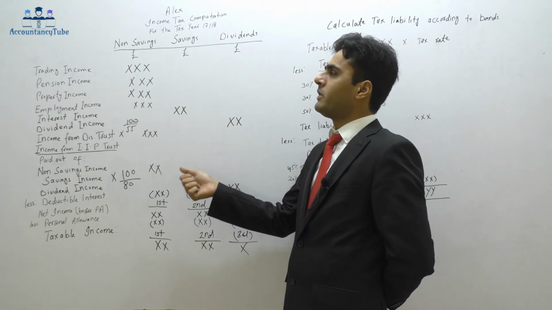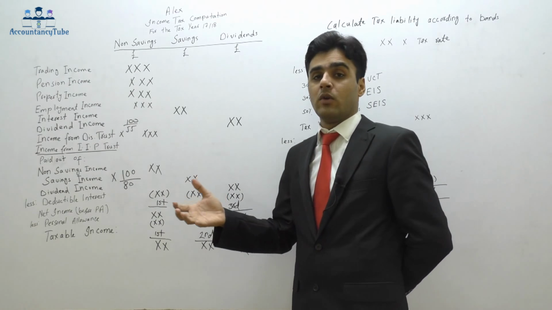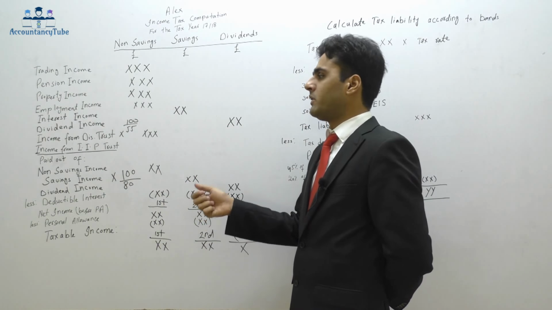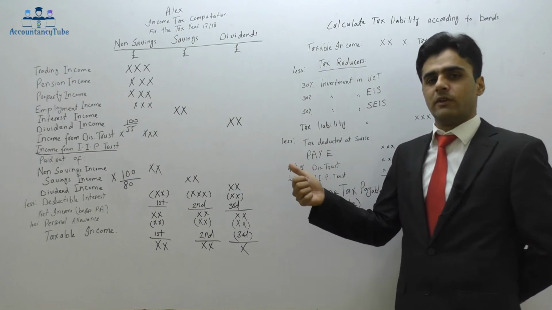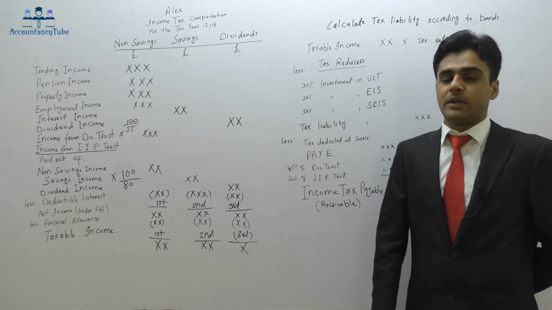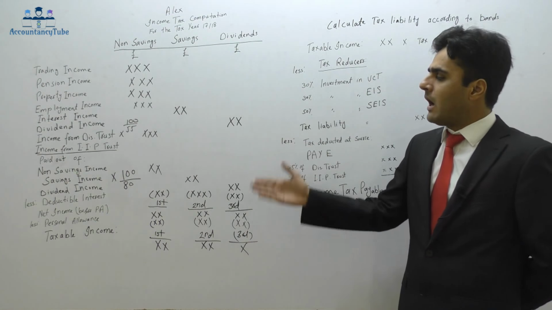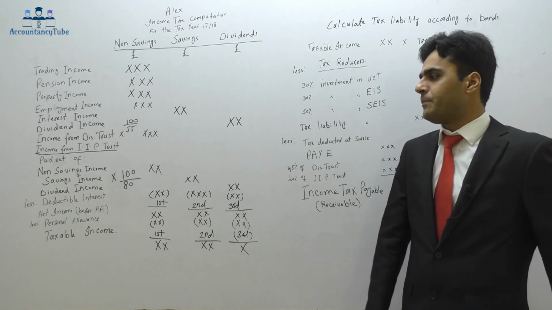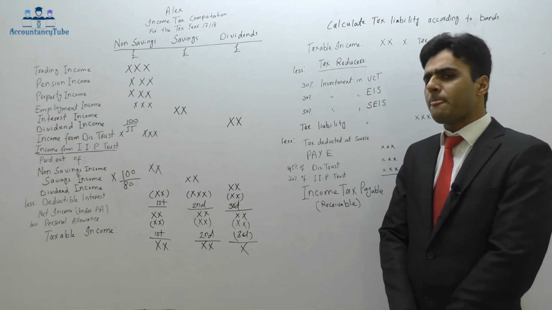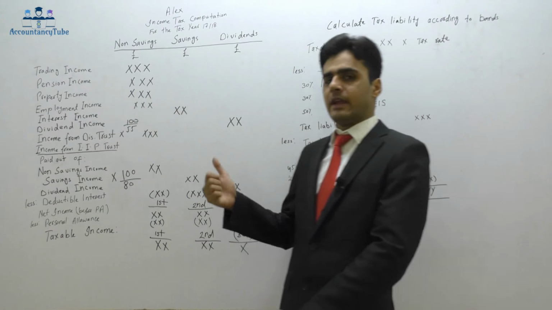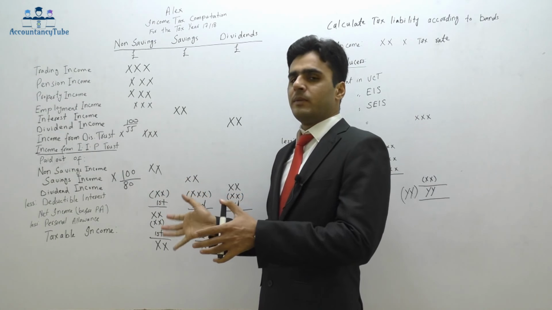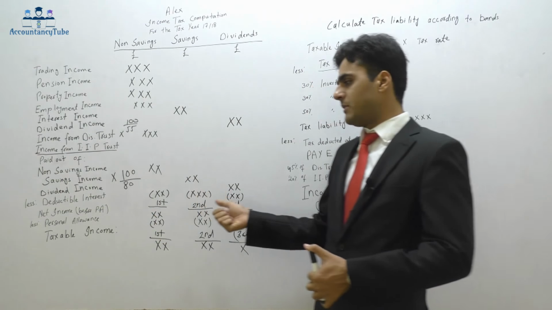It will go into the non-savings, savings, or dividend depending on what the question tells you. If the question says paid out of dividend income, it will go to the dividend income, but always gross it up, multiply by 100 over 80. All right, so that was interest in possession trust. After that, what we do is we deduct the deductible interest. Now, what the deductible interest is, we will see in the next video, but just assume that it is a deduction. So we'll deduct the deductible interest.